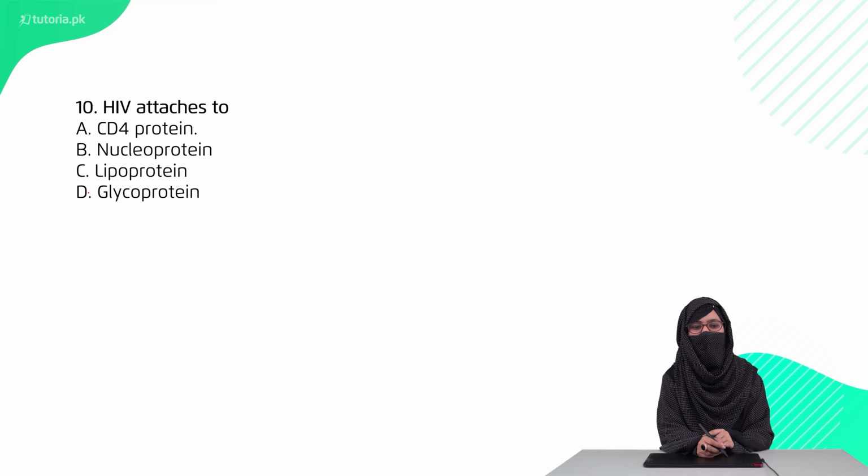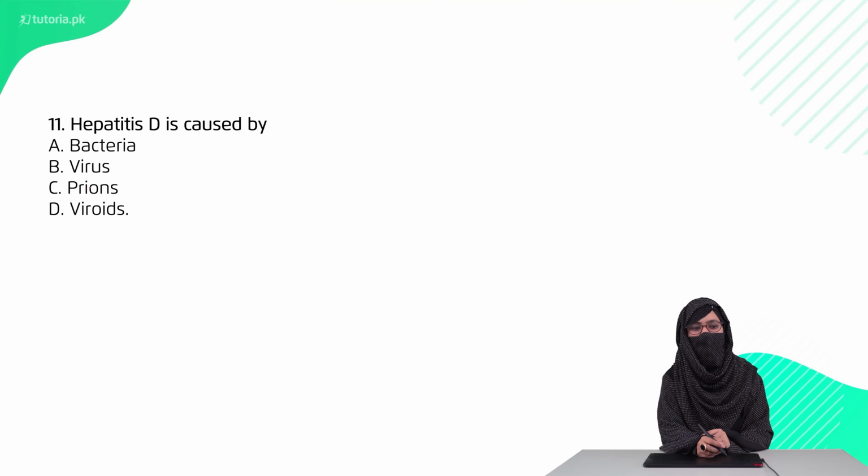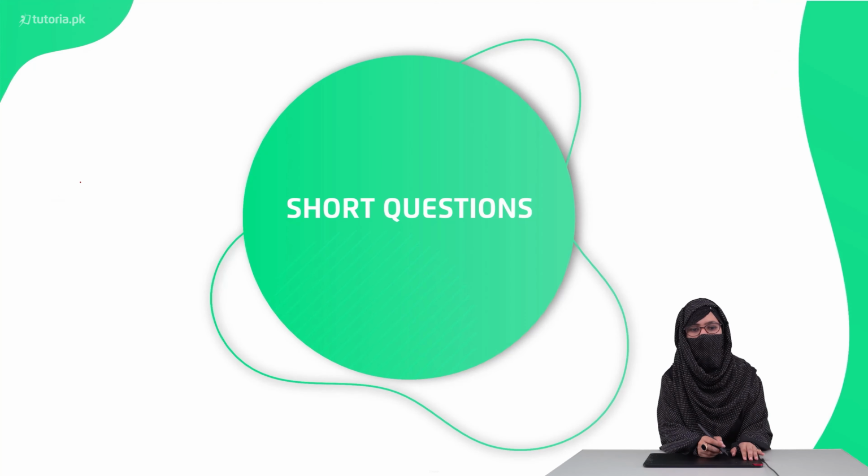Question 10 is, HIV attaches to CD4 protein, nucleoprotein, lipoprotein or glycoprotein. The right option is option A, CD4 protein. Question 11 is, hepatitis D is caused by bacteria, virus, prions or viroids. The right option is option D, viroids.